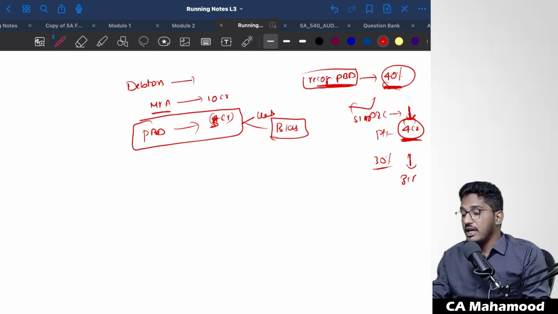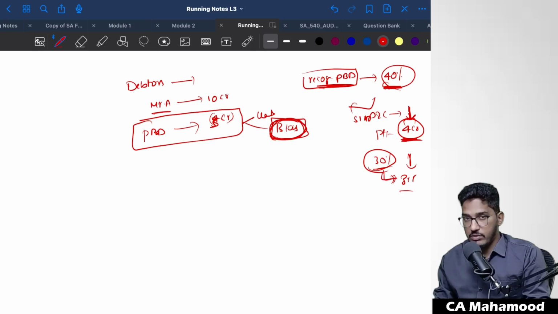Instead of making a genuine assumption of 40% being not recoverable, they are assuming only 30% is not recoverable, and they have created an under provision. Why, sir? What is the intention behind it? Because of this wrong assumption, they want to manipulate the picture shown by the financial statements. So we call this management bias: lack of neutrality of the management while making an accounting estimate.